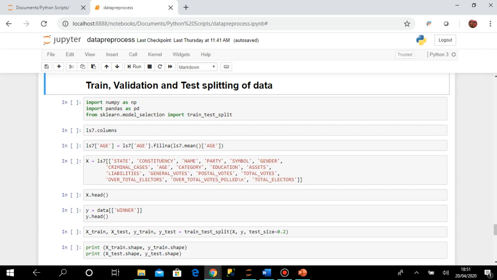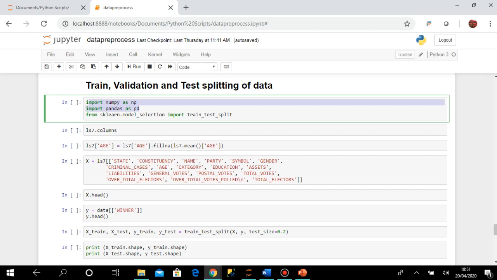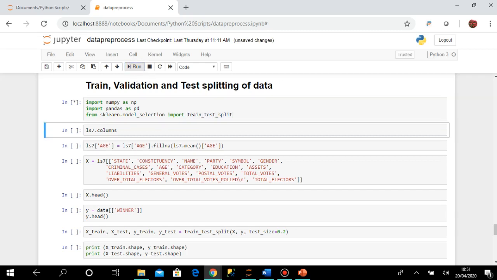Okay, so here I have imported, apart from NumPy and Pandas, this model selection from sklearn, and I am actually importing train_test_split. Okay, so this module will help me to do the splitting of data.